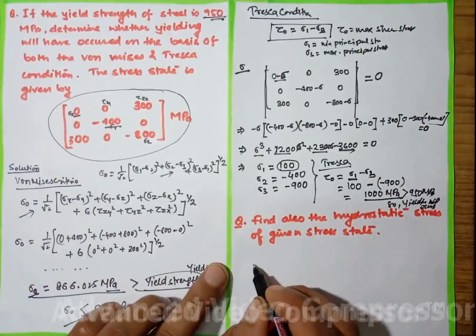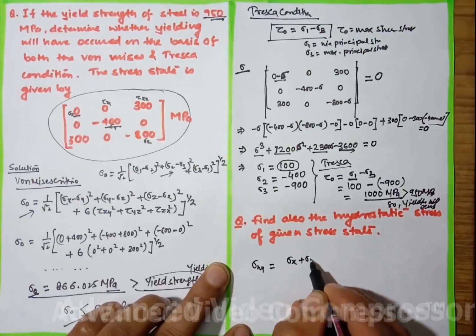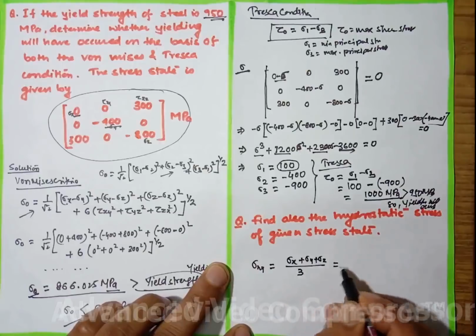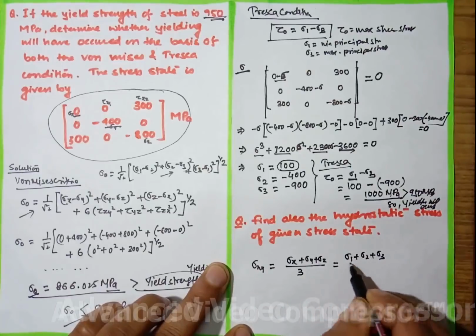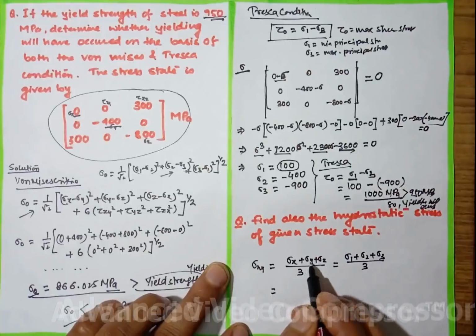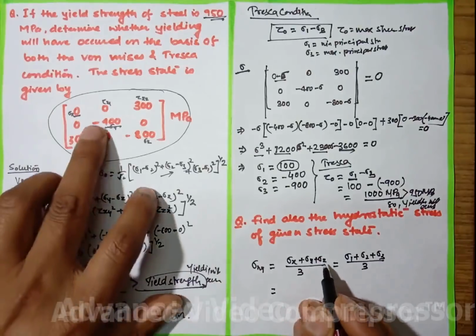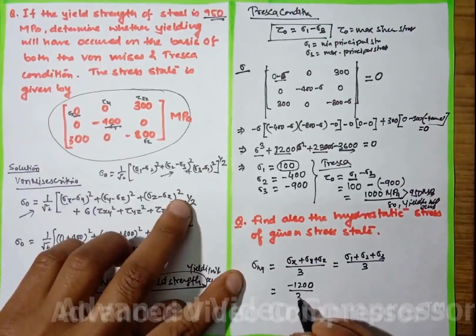Sigma hydrostatic is equal to (sigma x plus sigma y plus sigma z) divided by 3, and this is also equal to (sigma 1 plus sigma 2 plus sigma 3) by 3. So from here, sigma x plus sigma y plus sigma z equal to minus 1200, divided by 3 is equal to minus 400 MPa.